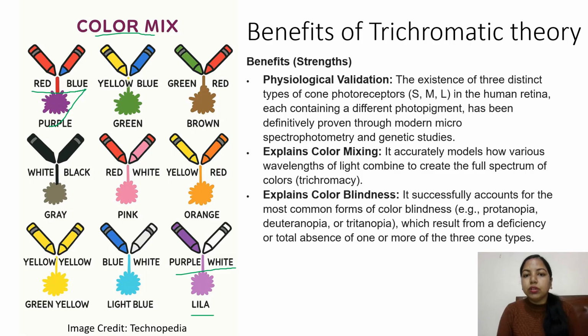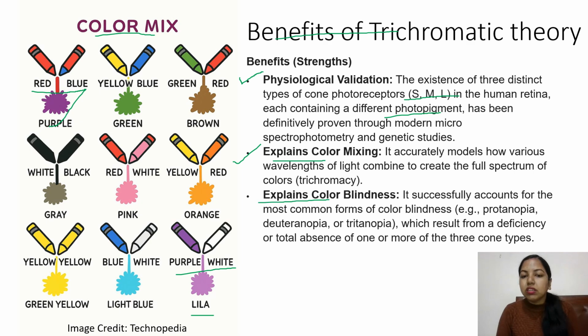So what is the benefit of trichromatic theory? The major benefit of this theory is that it helps in physiological validation. That means the existence of these three types of cone photoreceptor, S cone, M cone, and L cone, in the human retina, each containing a different photopigment, has been definitively proven through modern microspectrophotometry and genetic studies. Next, it explains color mixing. It accurately models how various wavelengths of light combine to create the full spectrum of color, that is trichromacy.